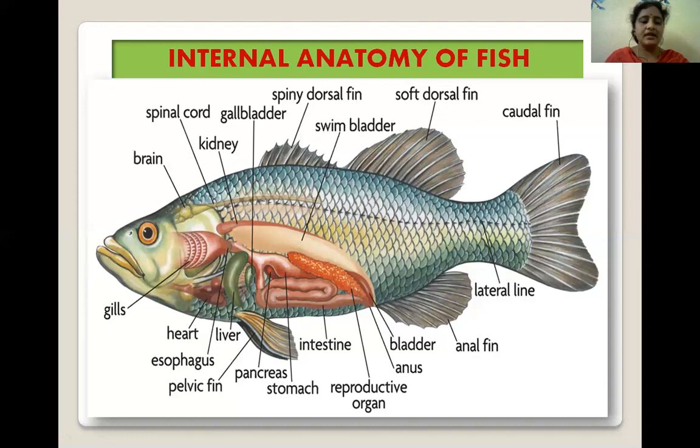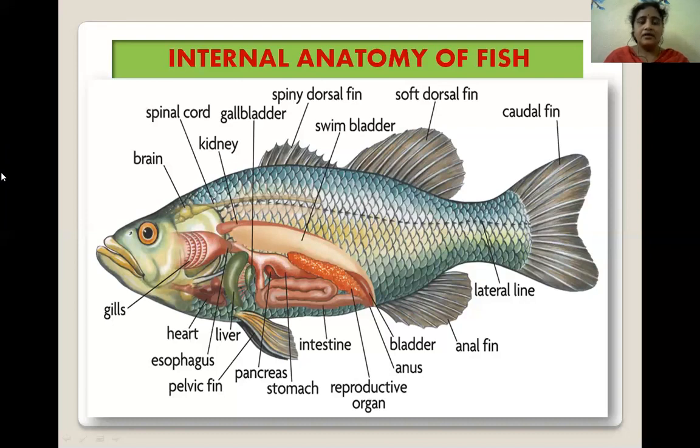The main external features of the fish: the fins are composed of either bony or soft spines called rays. The mouth is at or near the tip of the snout, and a pair of eyes is present on the head. The gills are present under the gill cover, which helps the fishes to respire.